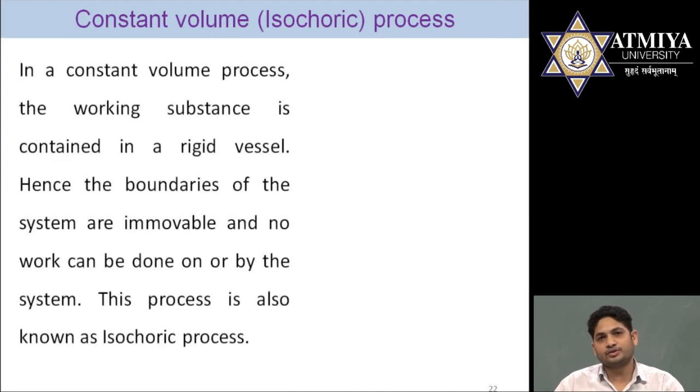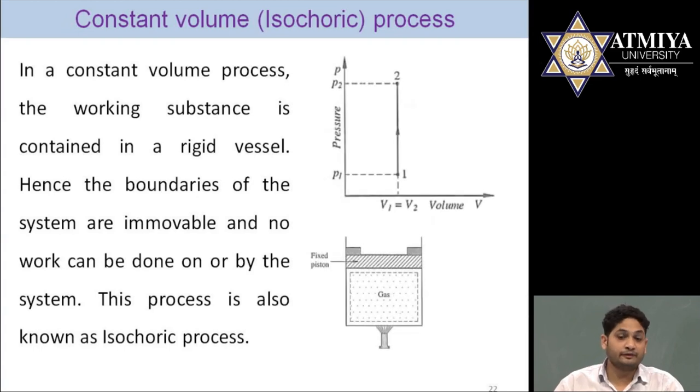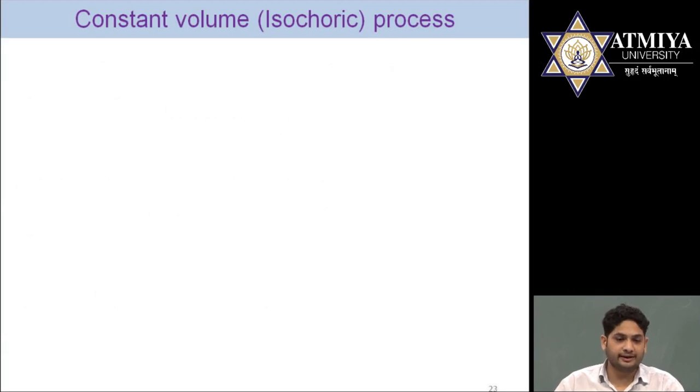In a constant volume process, the volume remains constant. If we plot this on a pressure versus volume diagram, it clearly shows a vertical line, in which volumes V1 and V2 remain constant. Practically, there is no movement of the piston inside the cylinder, so the volume remains constant. And if the piston is not moving, we can't get any amount of work. So we can put work equal to 0 at a later stage.